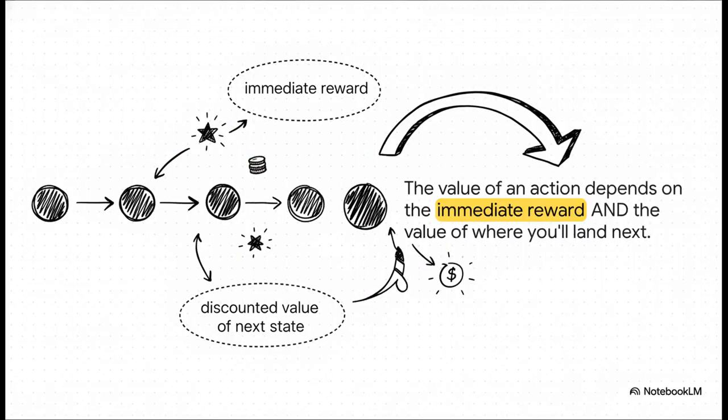So how do we figure out that long-term value? Well, this diagram here, called a backup diagram, gives us the clue. The idea is actually pretty simple. The value of taking a certain action depends on 2 things: the immediate reward you get, plus the value of whatever state you're likely to land in next. We're basically pulling the value from the future back into the present, letting that future potential guide our decisions right now.